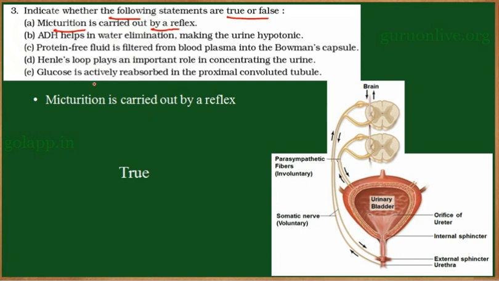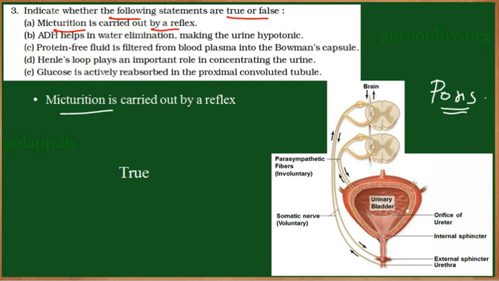So micturition is a process in which the urine which is stored in the urinary bladder will be expelled out. This process is called micturition, and the reflex is called the micturition reflex, whose center is present in the pons of the brain.